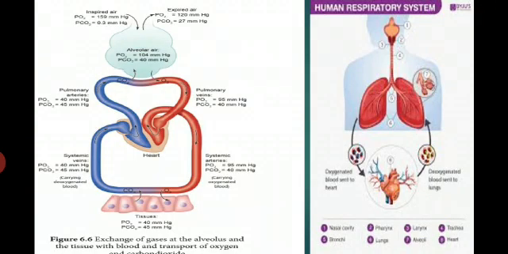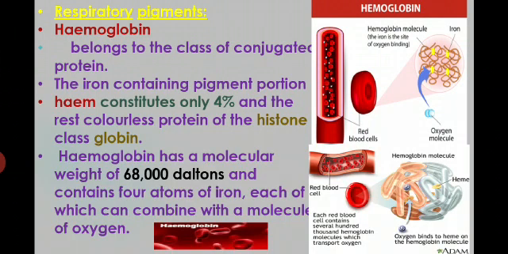Okay, so you have to observe that this is alveolar partial pressure. The partial pressure of oxygen is actually 104 mmHg, and the partial pressure of carbon dioxide is very less, 40 mmHg. This is alveolar, that is inter-pulmonary pressure. And this pressure, after reaching the blood, the pulmonary arteries, the alveoli enveloped pulmonary arteries,